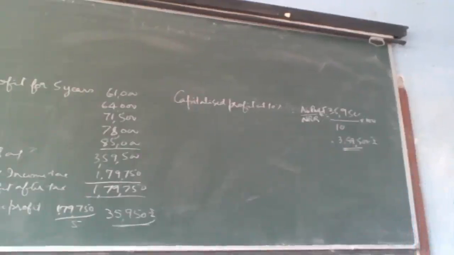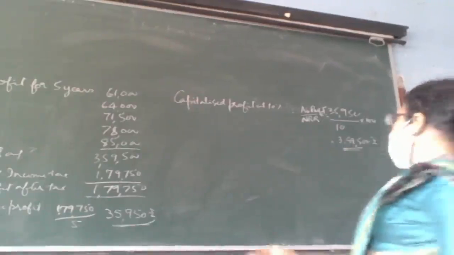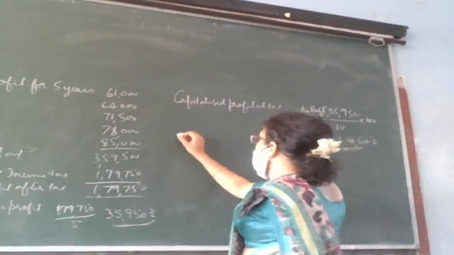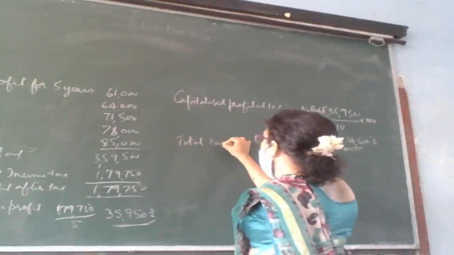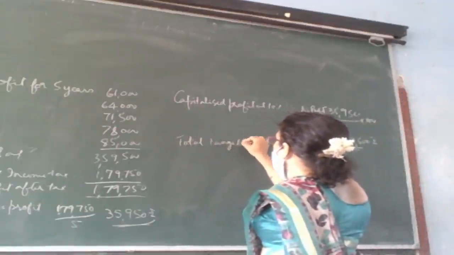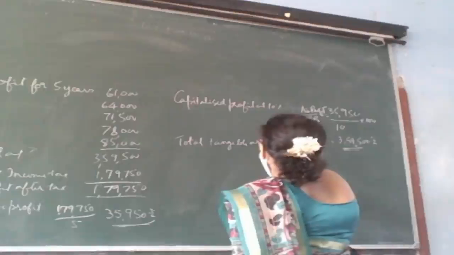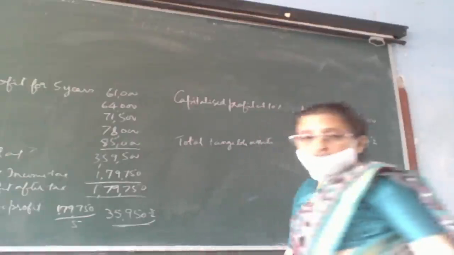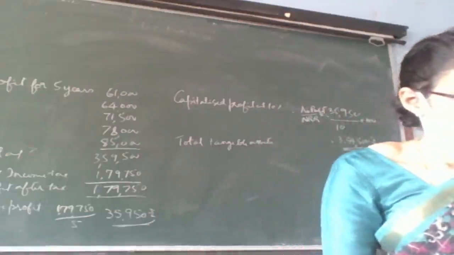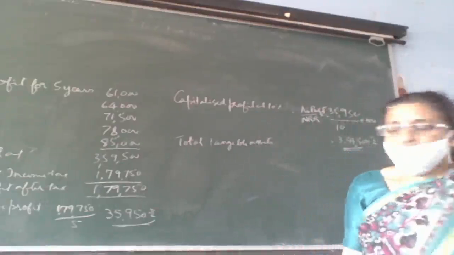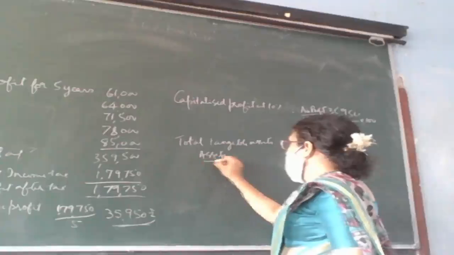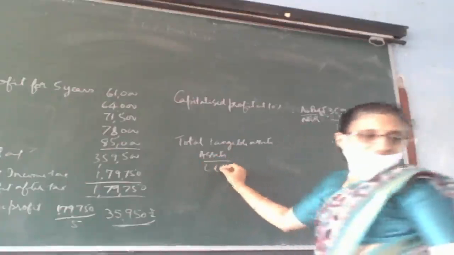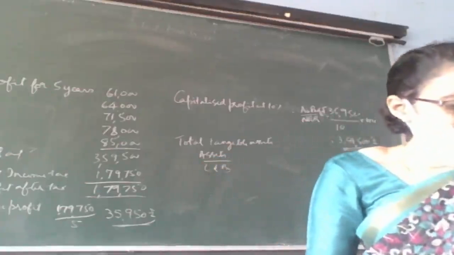Now you have to calculate total tangible assets of the business. What are the assets given? Land and building.